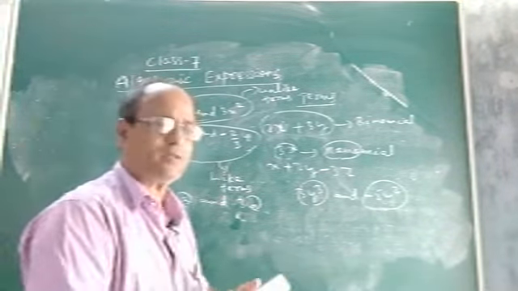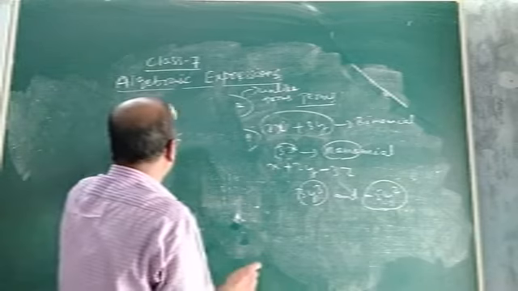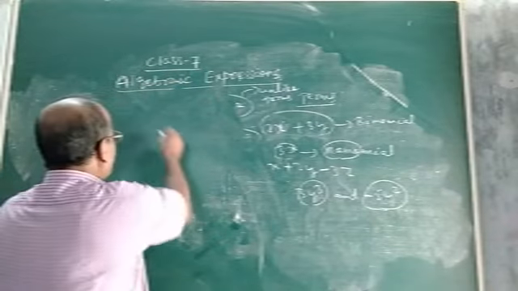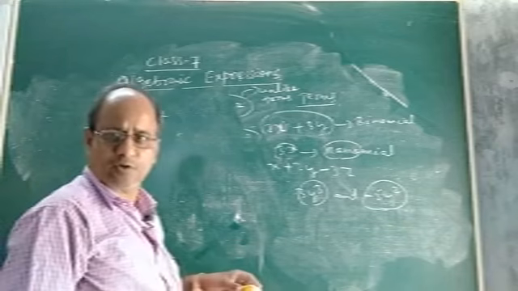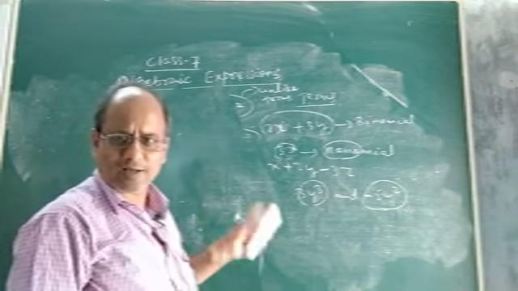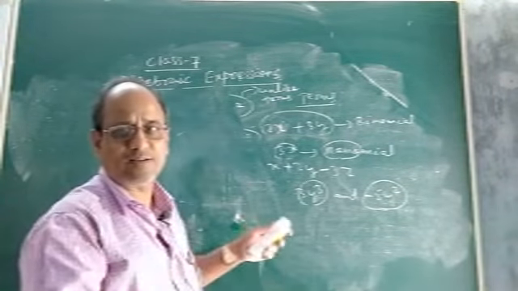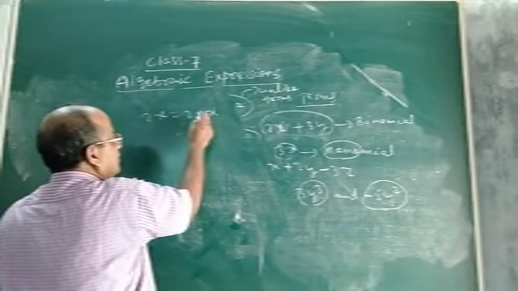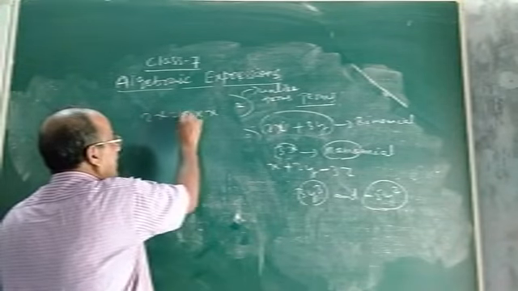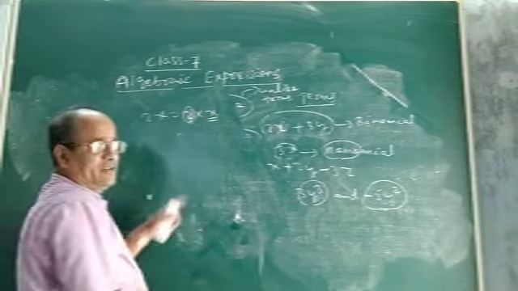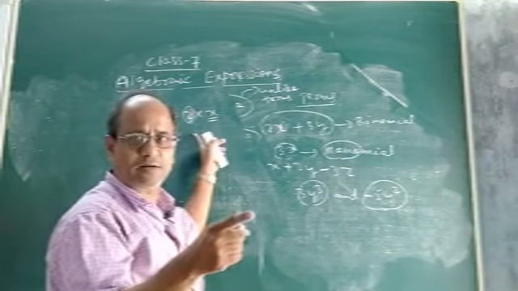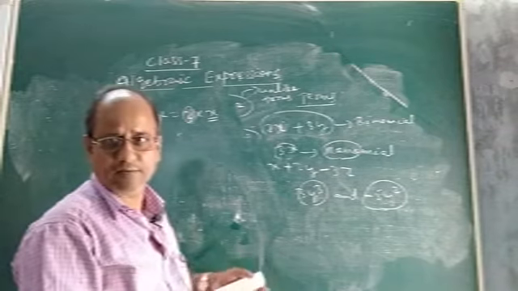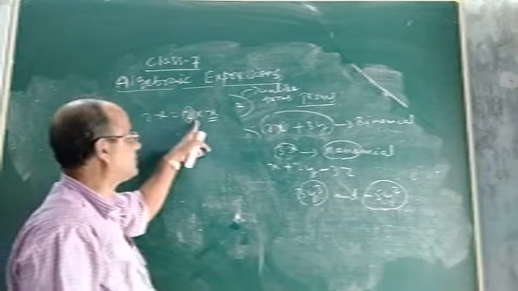Then in class 6 there was also the topic of coefficient. What is coefficient? Your literal coefficient, numerical coefficient. Suppose 2x is a term. If I ask you what is the coefficient of x, you can easily say, sir, it is 2. How did you know it is 2? Because 2x means it is 2 into x. So whatever number or constant is multiplied to the literal, that is the coefficient of the literal or the variable. Now if I ask you what is the coefficient of x in this term, the answer is 2.